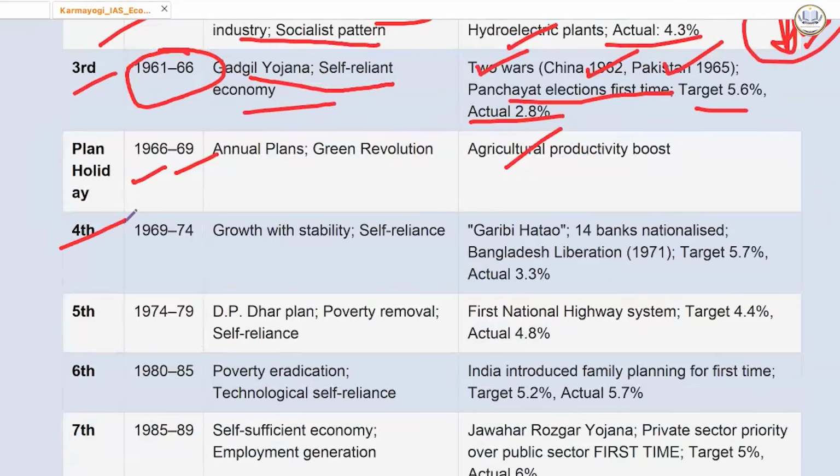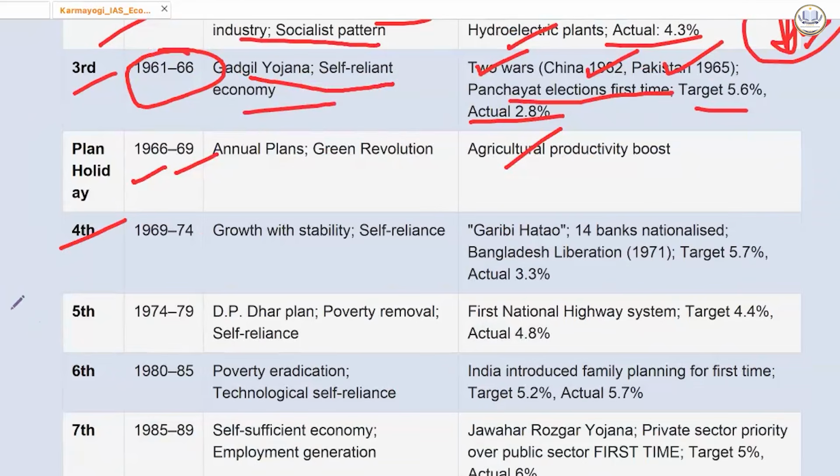Fourth five-year plan, 1969 to 74. Growth with stability was the focus. Self-reliance was the focus. And Mrs. Indira Gandhi gave the slogan of Garibi Hatao. 14 banks were nationalized. Bangladesh liberation was done in 1971. Target was 5.7%, actual was 3.3%.